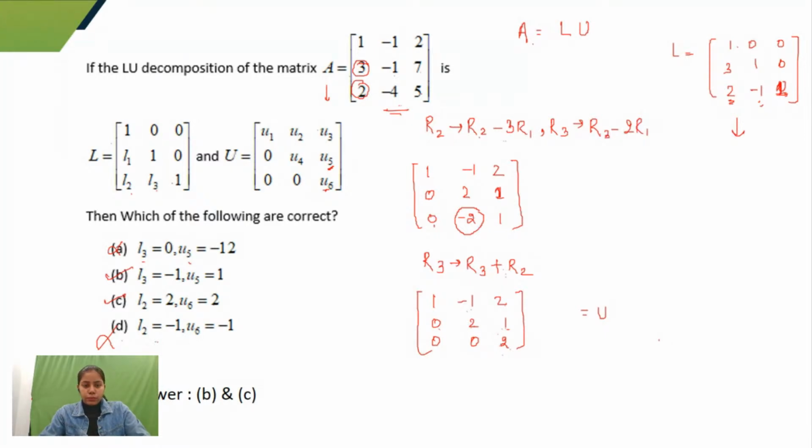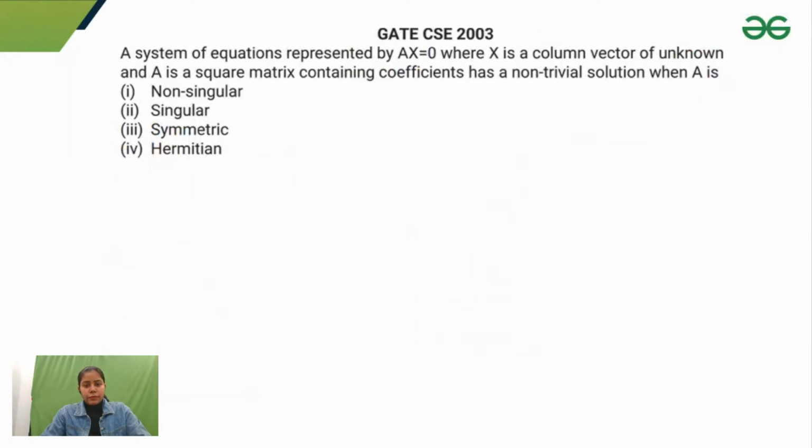Okay, so now let's solve the next question. This is another question. It says that a system of equations represented by Ax equals 0, where x is a column vector of unknowns and A is, by row property, we have made zeros by row reduction. This is a question from GATE CS 2003.